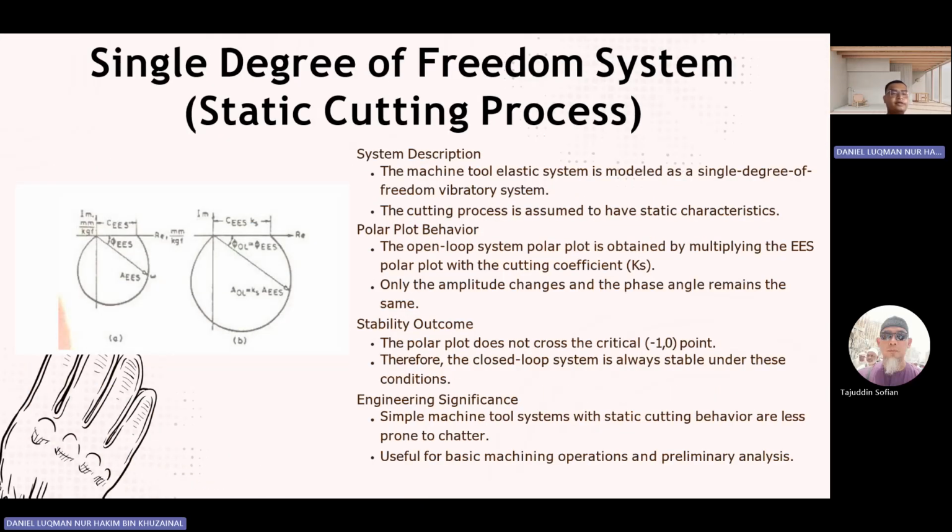Next, we have the single degree of freedom system, also known as the static cutting process. In the system description, the machine tool elastic system is modeled as a single degree of freedom vibration system. The cutting process is assumed to have a static characteristic.